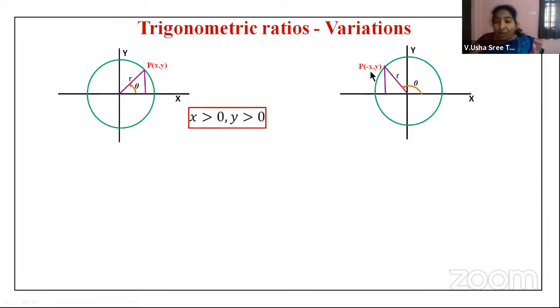So now what is negative here? Adjacent is negative. Remember this, adjacent is negative. So for sine, what will you be using? Sine is taken as opposite by hypotenuse. Opposite is positive, so opposite by hypotenuse gives a positive value.